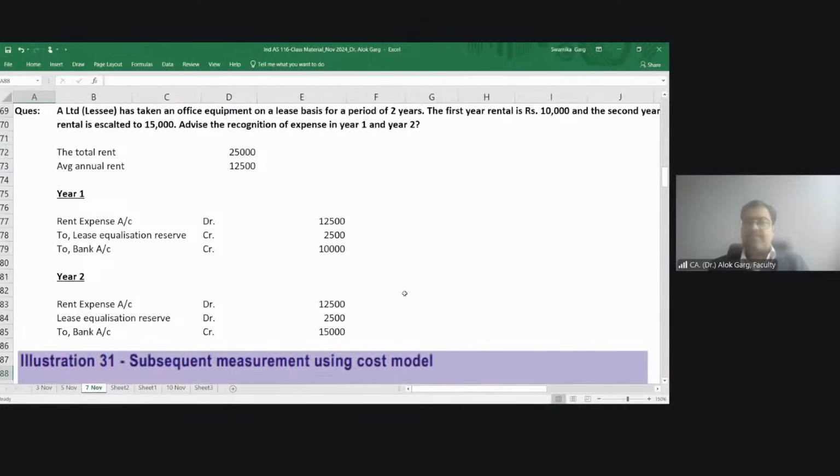Just a minute. Please stop on this entry. So there's one more query. This was a low value lease, right?